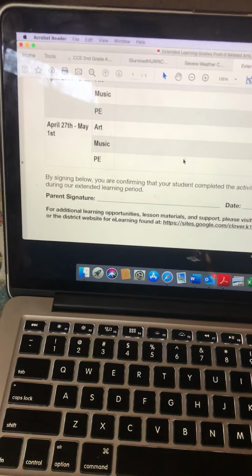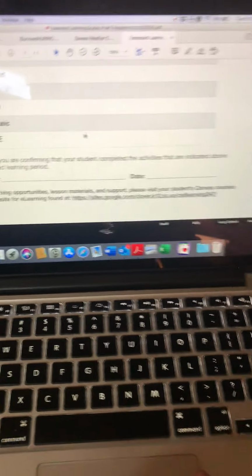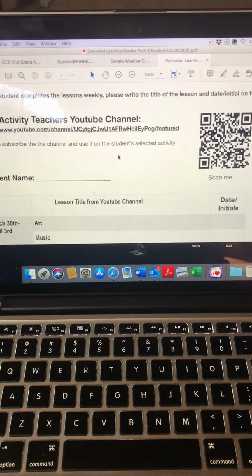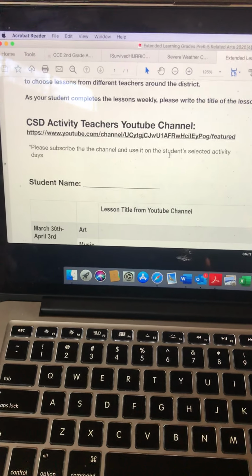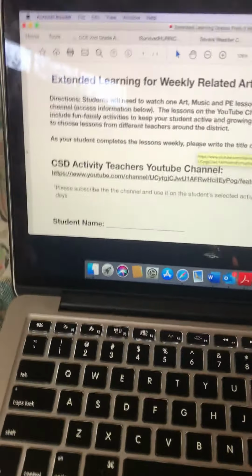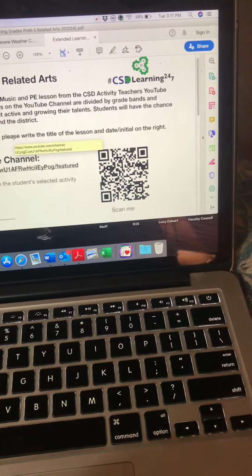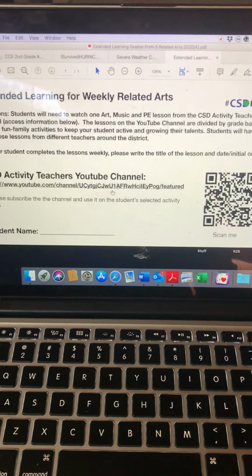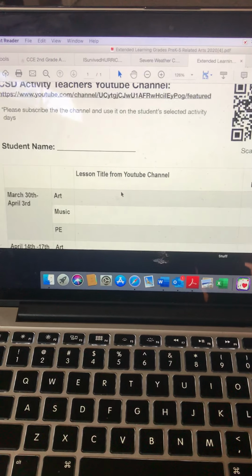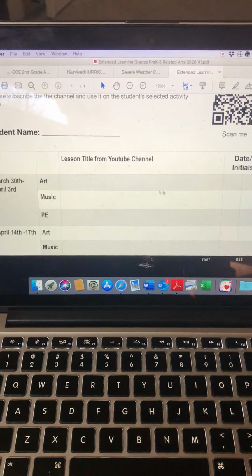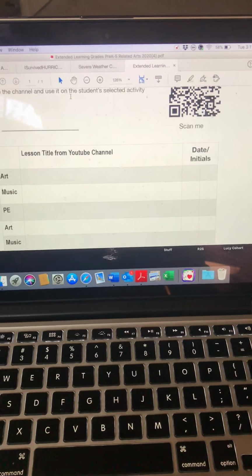And then please make sure you are signing and dating the bottom of these sheets before you're uploading them back into Canvas to be submitted for grading. That is a requirement of the district that these are being graded. So you can find several activities on this YouTube link. And that's where you will be getting the activities to complete this, and you just need to write down the title and date and initial.